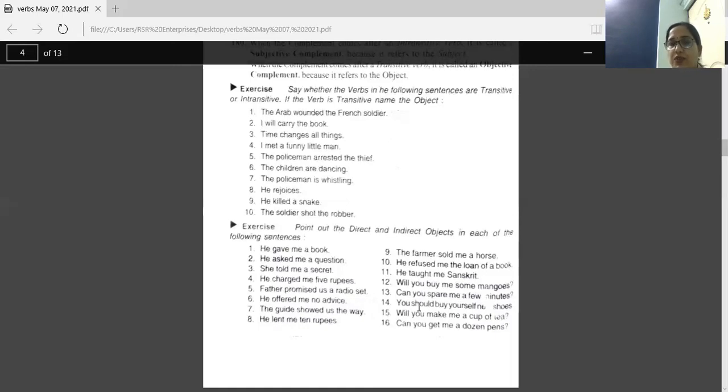14th, you should buy yourself new shoes. Buy what? New shoes, direct object. For whom? Yourself, indirect object. Will you make me a cup of tea? Me, indirect object. A cup of tea, direct object. Last one. Can you get me a dozen pens? Get me what? A dozen pens. So this is the direct object. And this dozen pens for whom? Me. So this is the indirect object.